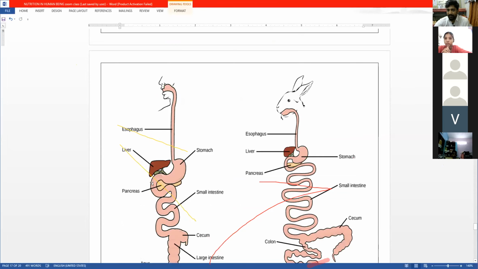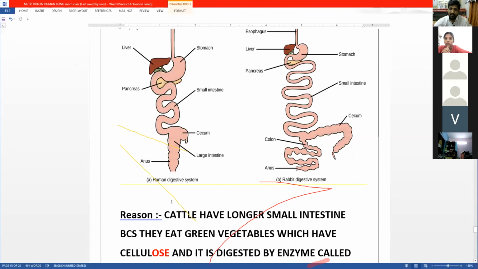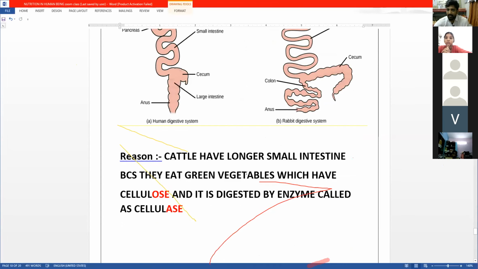Then we saw why the human is having a small intestine than the ruminant animal, which has the larger small intestine. Okay, the reason is they eat green vegetables which contain cellulose, and it takes cellulose to be digested. The time is somewhat more than the other food material.